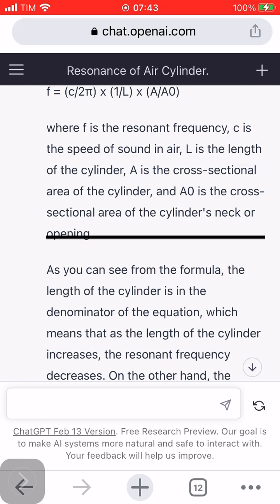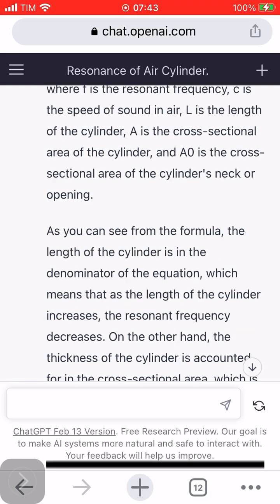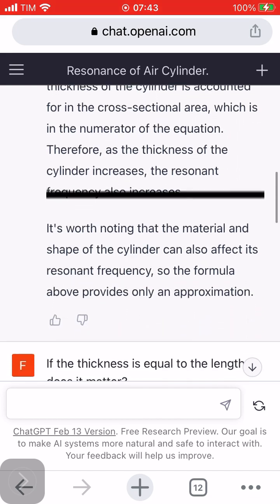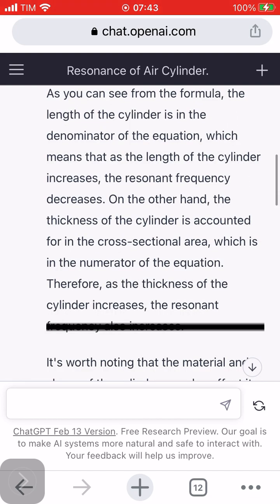neck or opening. As you can see from the formula, the length of the cylinder is in the denominator of the equation, which means that as the length of the cylinder increases, the resonant frequency decreases. On the other hand, the thickness of the cylinder is accounted for in the cross-sectional area, which is in the numerator of the equation. Therefore, as the thickness of the cylinder increases, the resonant frequency also increases.